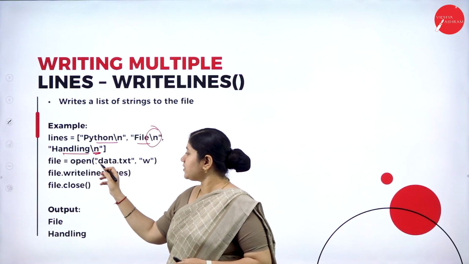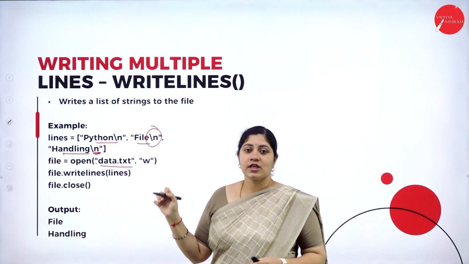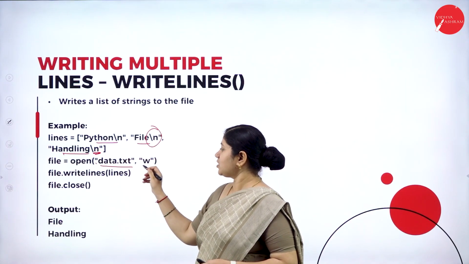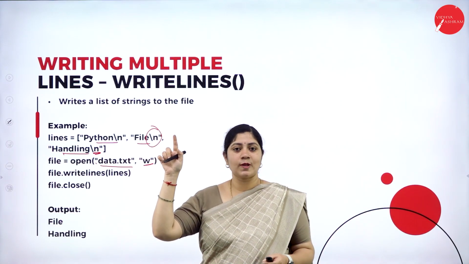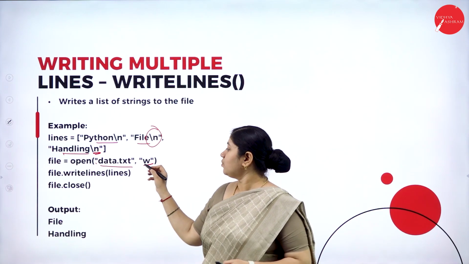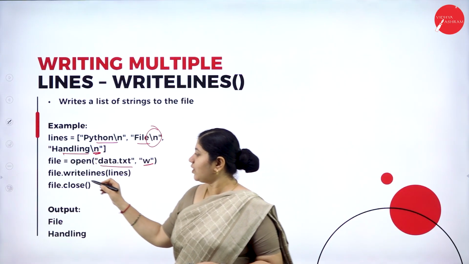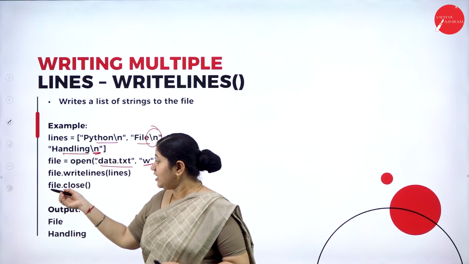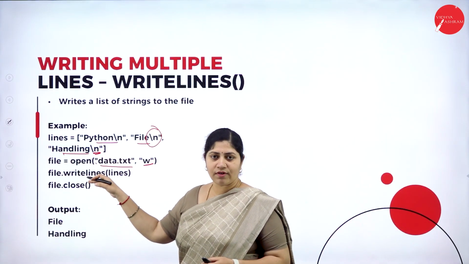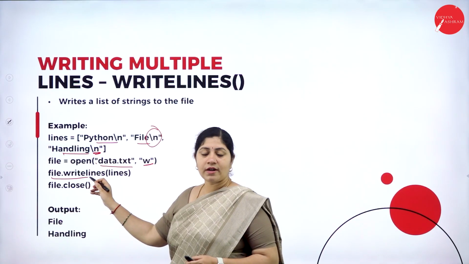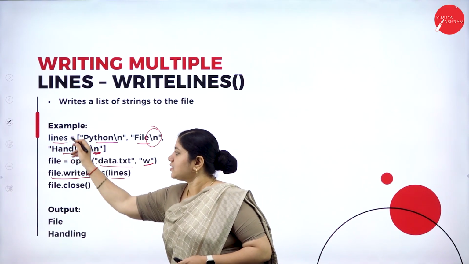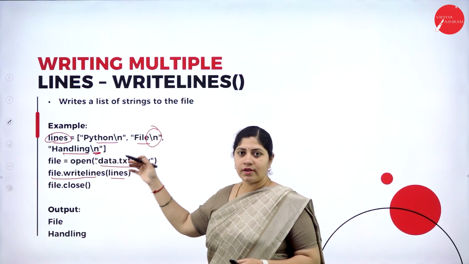So we are writing an open statement, open data.txt. So this is a text file in which this information has to be written, because we are using the mode W which has its own importance of writing, correct? So we are using that W, and once we open that file, we are asking to write these things inside that file by using which method? By using file.writelines. Okay, it will write these lines into this file.